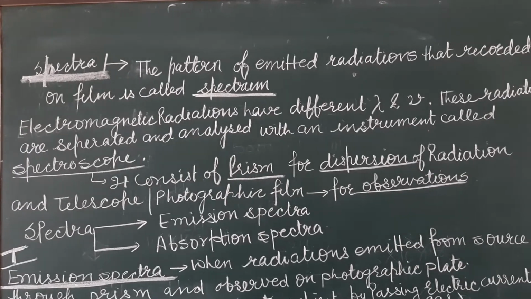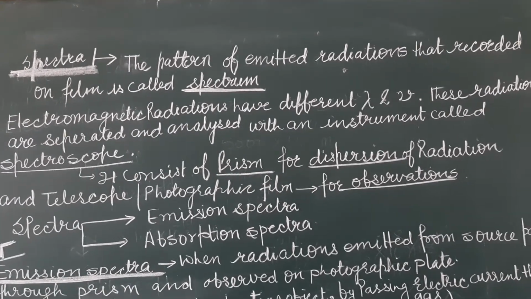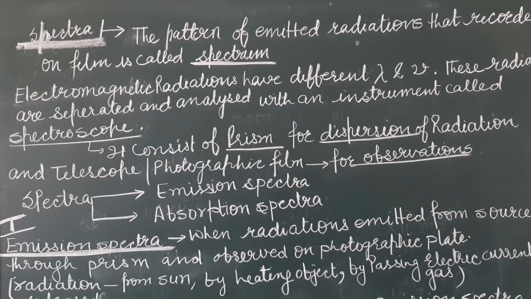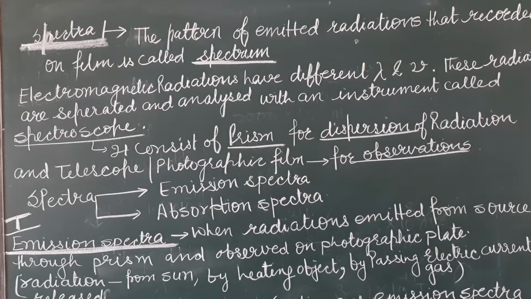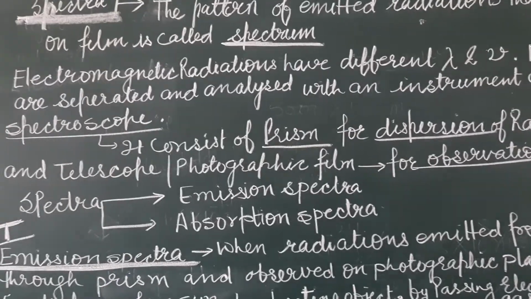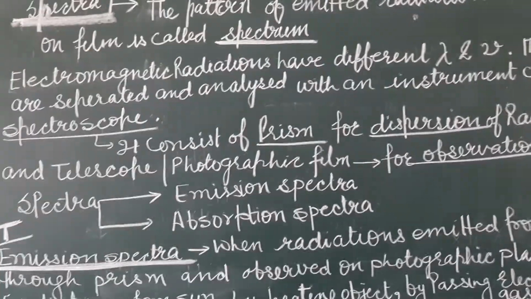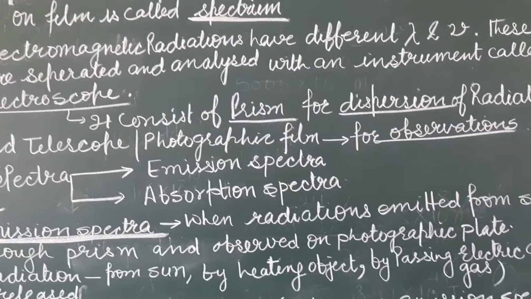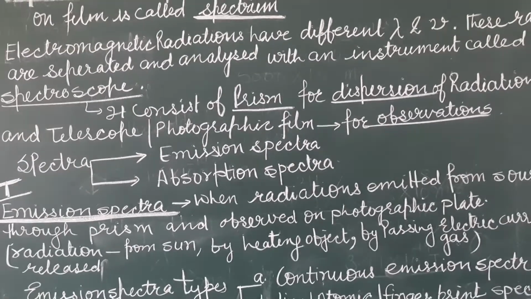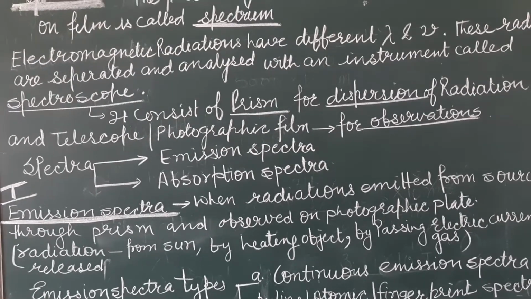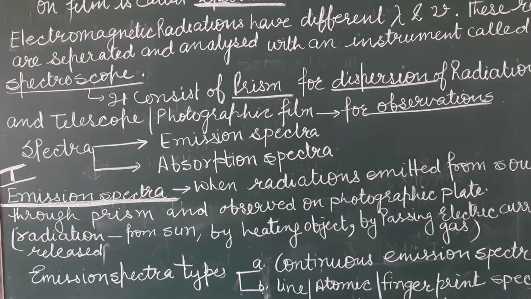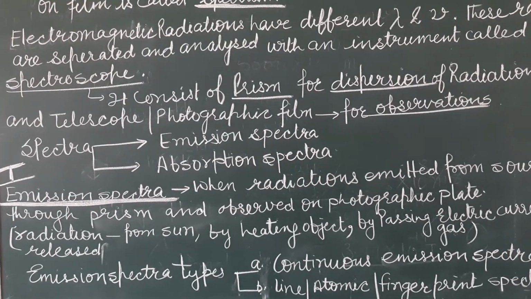Electromagnetic radiations have different wavelength and frequency. These radiations are separated from each other and analyzed with an instrument known as a spectroscope. A spectroscope consists of a prism for dispersion, for separation of radiations, and a telescope or photographic film for observation.